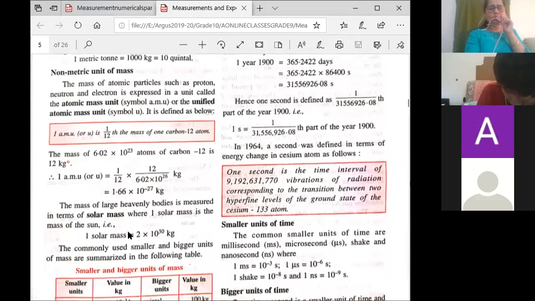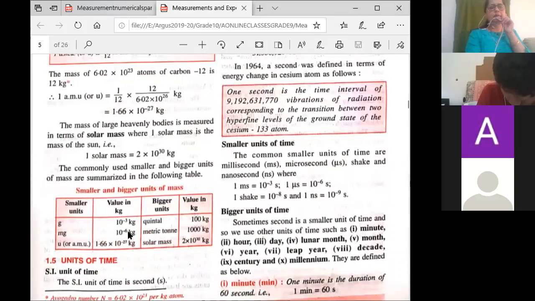So again, which table is important? This table: bigger and smaller units of mass. Very nicely they have given the smaller units: gram, milligram and AMU. What is the value in kg? Everything is given, and the bigger units: quintal, metric ton and solar mass. This table you should study. I am giving you a very simple thing: the definition and the table for bigger and smaller units. Only that much is more than enough, and then you should be able to solve the numericals.